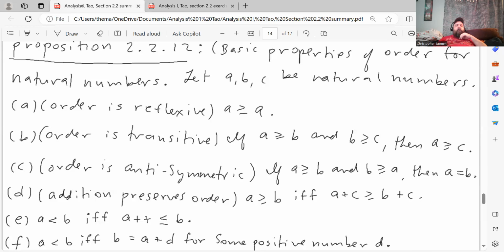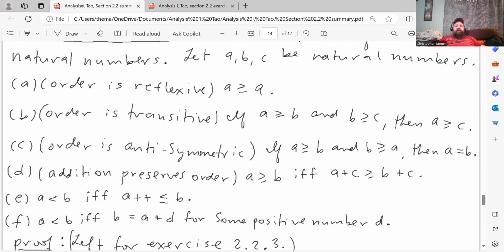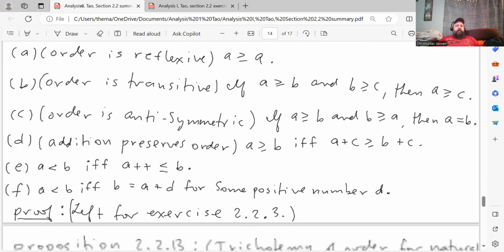Part A, order is reflexive, which means that a is always greater than or equal to a. Part B, order is transitive, which means if a is greater than or equal to b, and b is greater than or equal to c, then a is greater than or equal to c. Part C, order is anti-symmetric, which means if a is greater than or equal to b and b is greater than or equal to a, then a is equal to b.